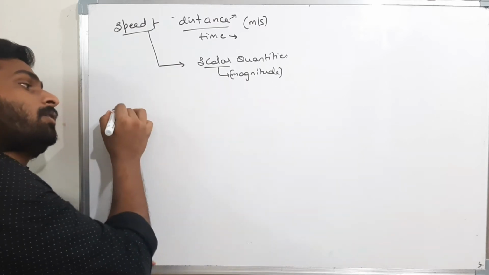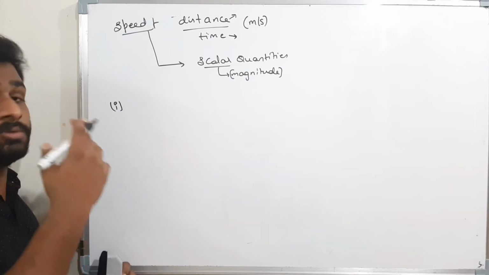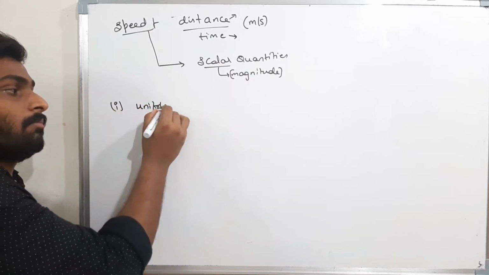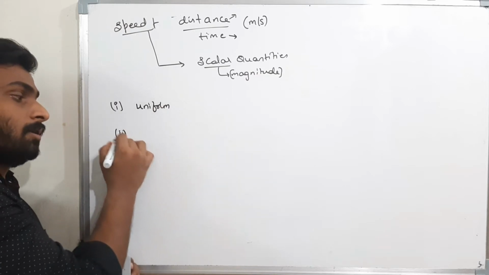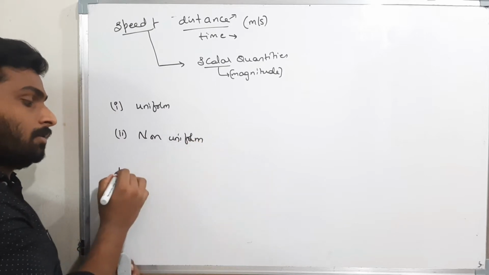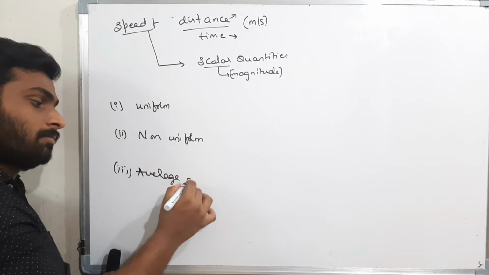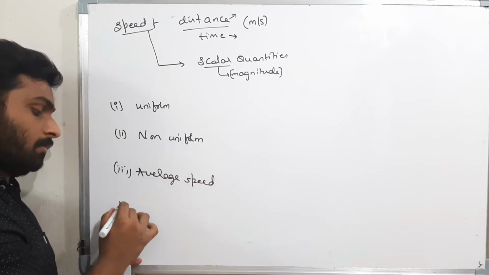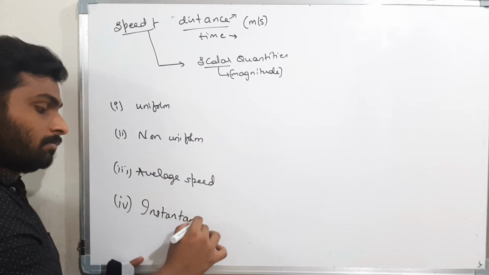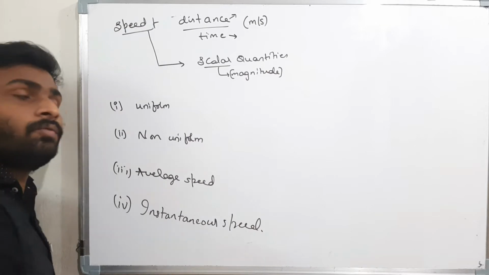Now, what are the types of speed? Already you know all these things; you studied them in your school days. The first one is uniform speed. The second one is non-uniform speed. The third one is average speed. And the fourth one is instantaneous speed.